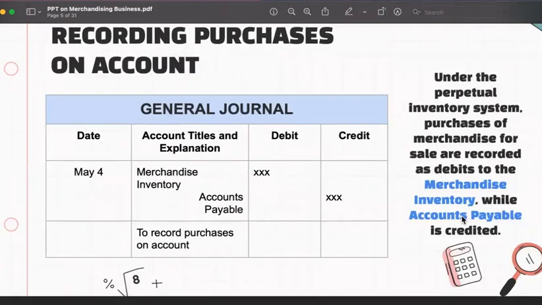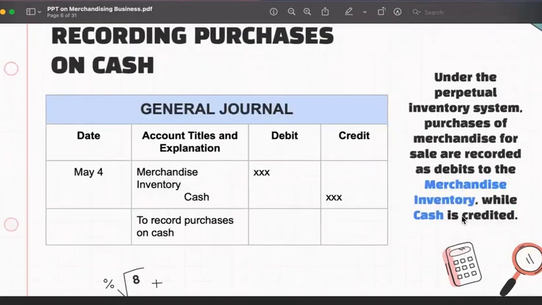For the purpose of this discussion, we will be using the perpetual inventory system. For the purchase of merchandise under this system, we debit Merchandise Inventory and we credit Accounts Payable. When we use the periodic inventory system, we debit Purchases. But here, instead of Purchases, we debit the account Merchandise Inventory, and we credit Accounts Payable to recognize our purchase on account.